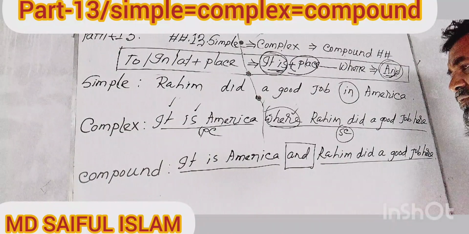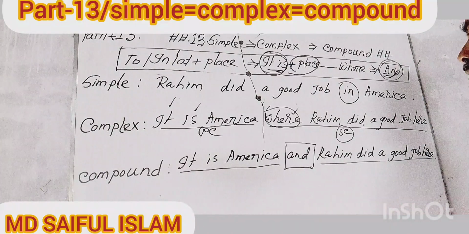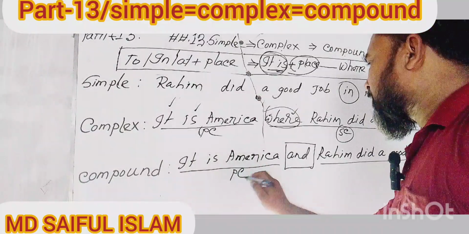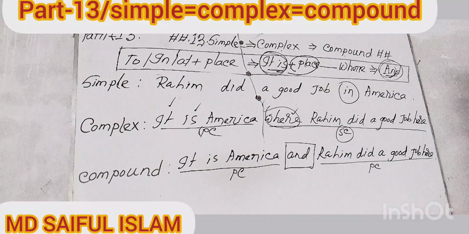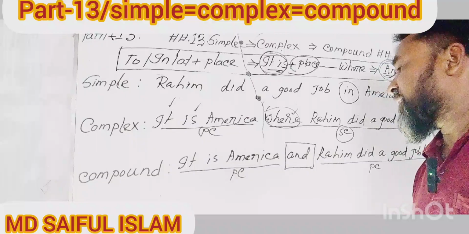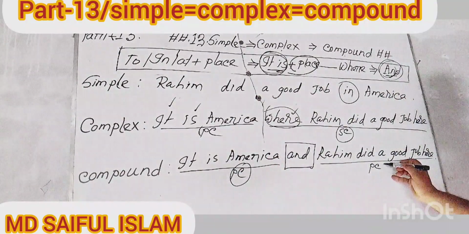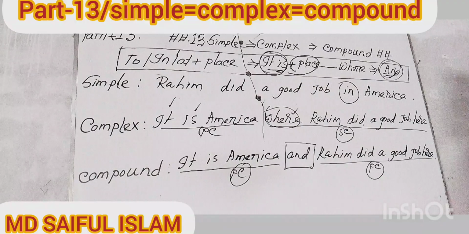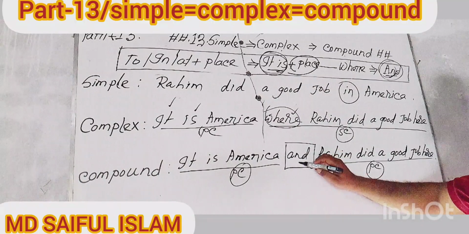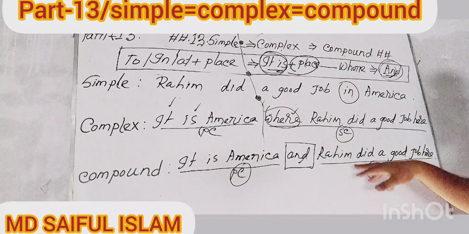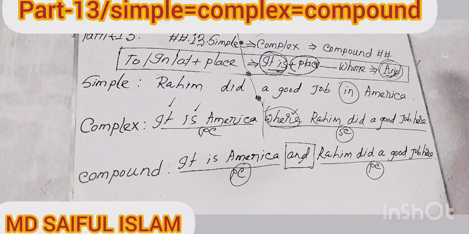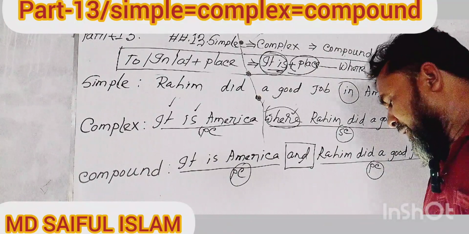Now try to think about which clause these two portions are. The first portion is a principal clause, and the second portion is also a principal clause, because at the time of making you understand the definition of compound sentence, you were told that a compound sentence is a sentence where there are two principal clauses mixed with a coordinating conjunction. According to this definition, this statement is of course a compound sentence. My dear learners, hope that you have understood clearly.